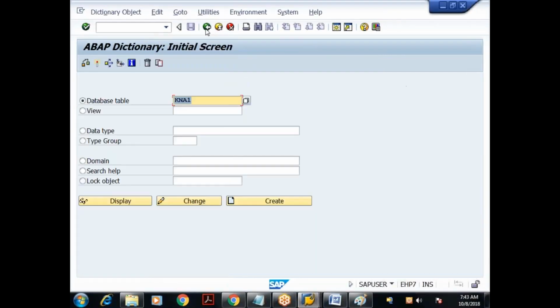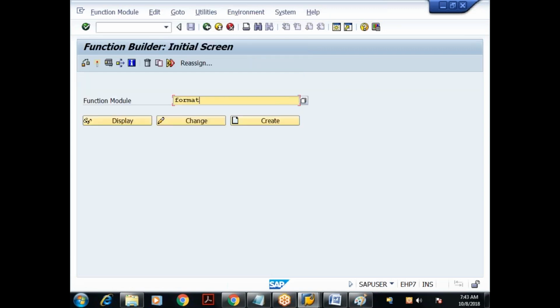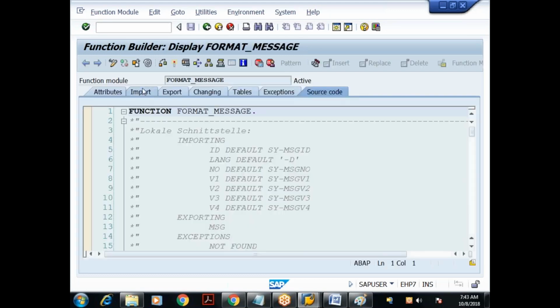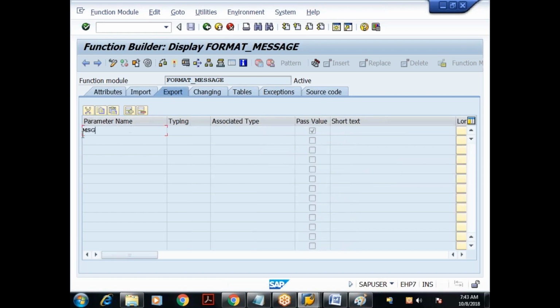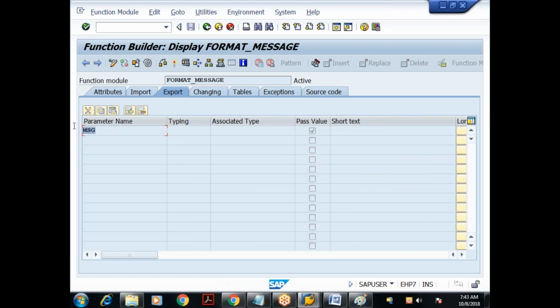We have many function modules; we can use many function modules here. One of the function modules is FORMAT_MESSAGE. I'll explain that. What does it do? All these parameters are optional; if you want, we can pass them. It takes all these parameters and returns a message. So just observe.